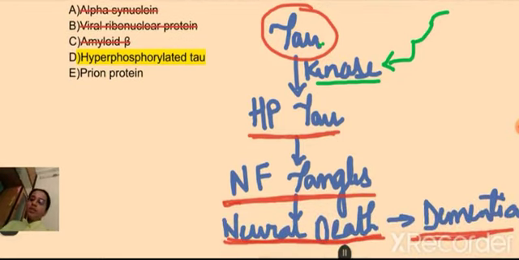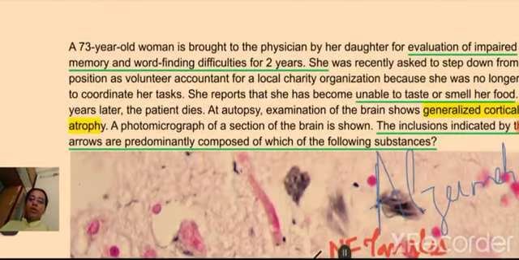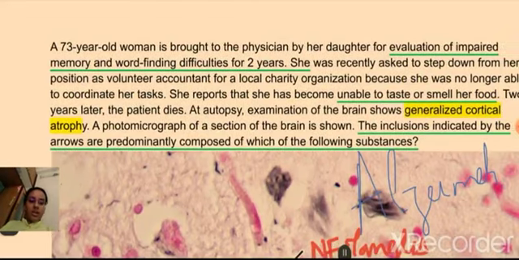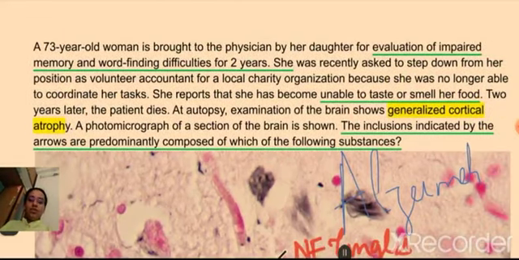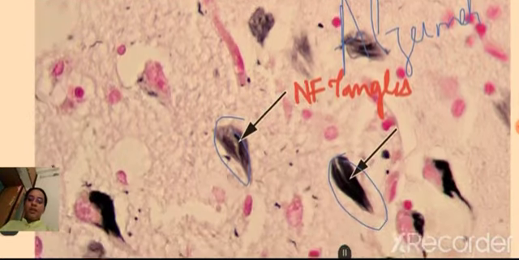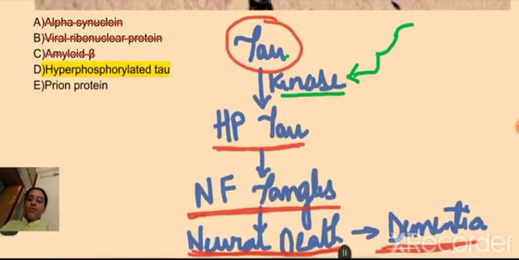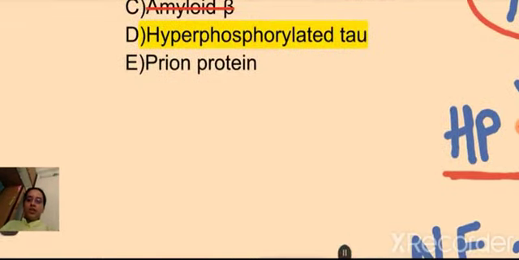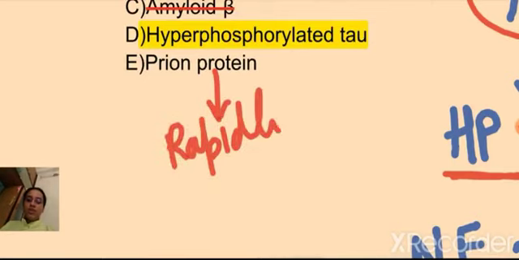Prion proteins are something we see in CJD, Creutzfeldt-Jakob disease, and in this we get plaques, and these plaques cause cell degeneration and neuronal death. But again, this patient took 2 years for the whole dementia and all that, and the death also occurred 2 years later. So it is a very slow progressive dementia, and the death also occurred very slowly. If we were dealing with CJD, what would happen is rapidly progressive dementia.